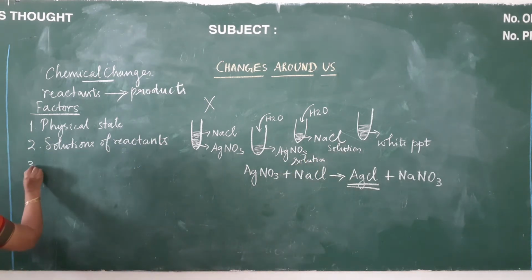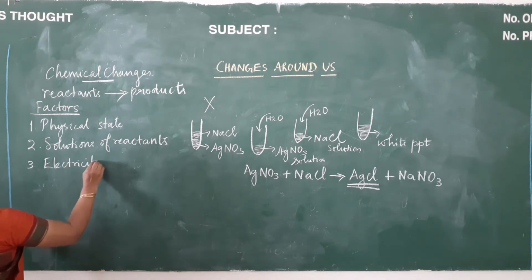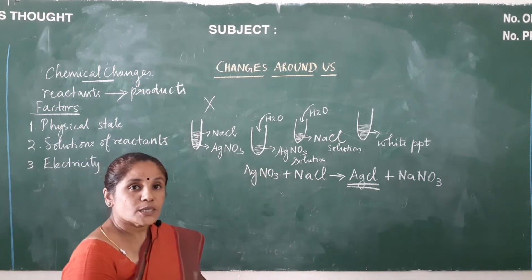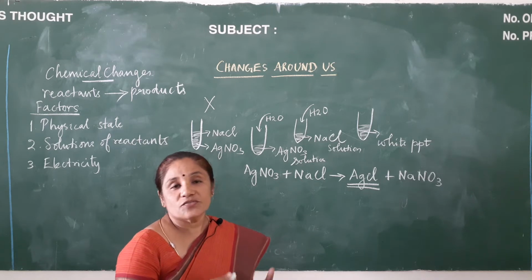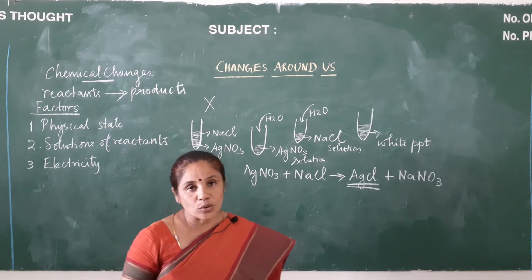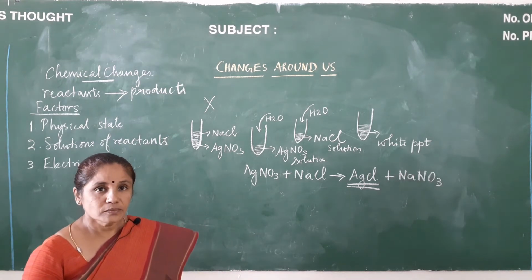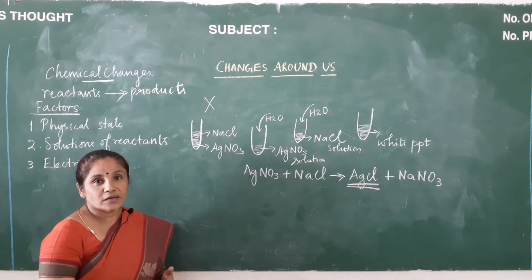And the next point will be electricity. We know very well that electricity is very essential for us. Not only for us, for certain chemical reactions to take place, electricity is very important. We know that water is made up of hydrogen and oxygen. When you pass electricity through water, what happens? Hydrogen and oxygen gases are liberated here.